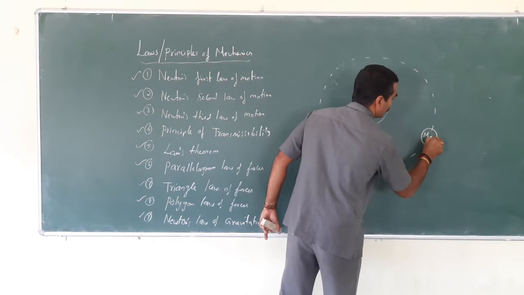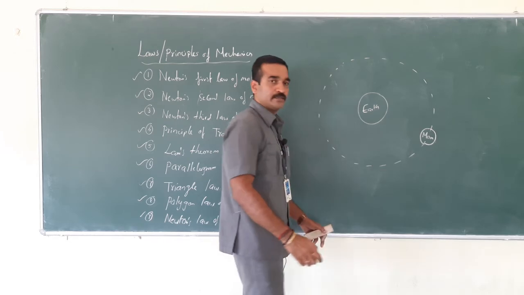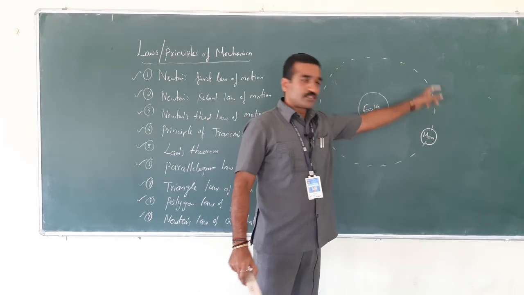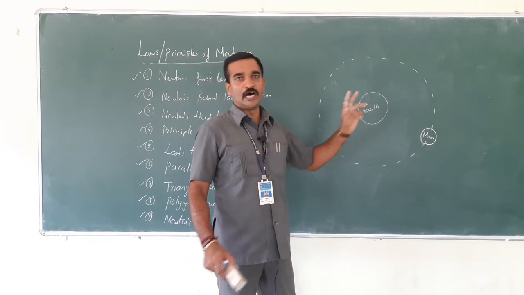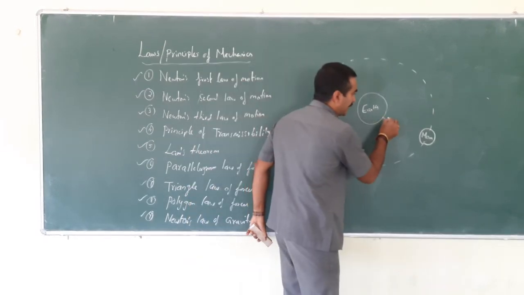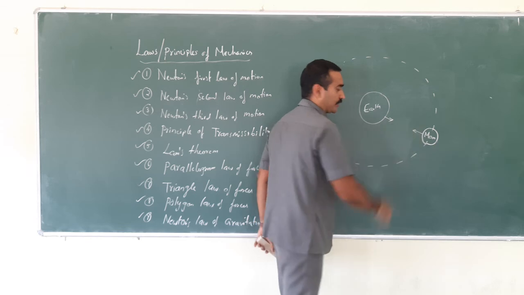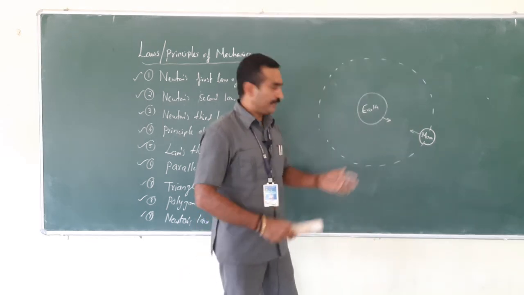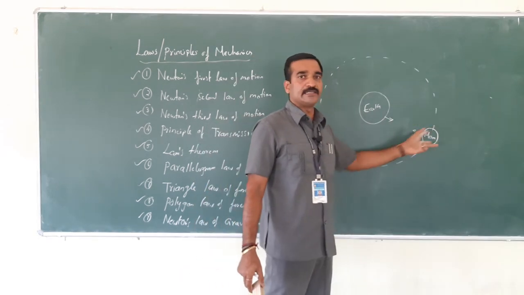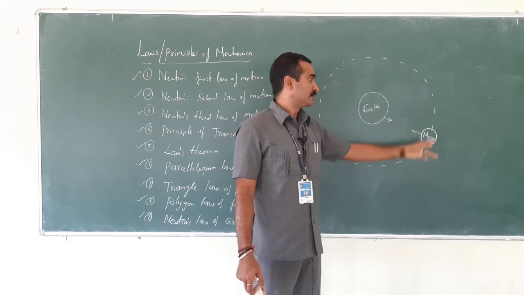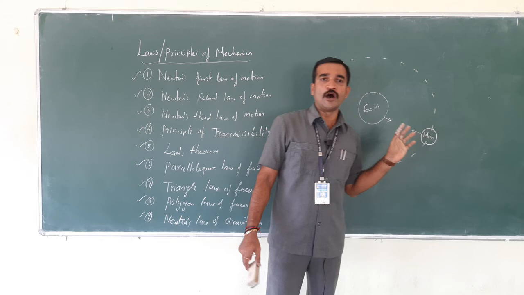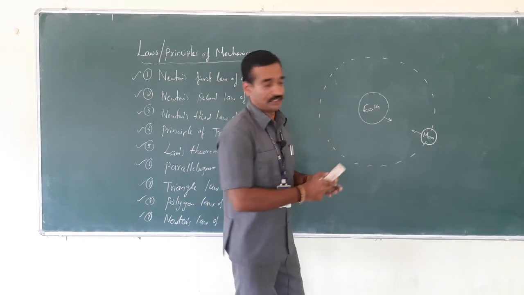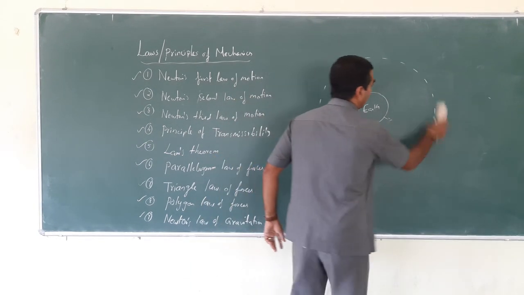This is the moon. So the moon is rotating in the orbit. It is moving in the orbit. This is attracted to here and this is attracted to here. But it moves with its velocity and doesn't change its path. So this is the typical example for the law of gravitation. That is Newton's law of gravitation.